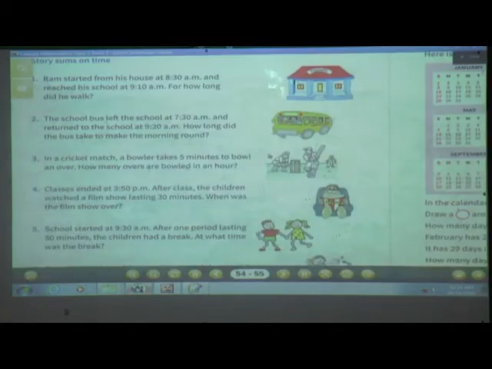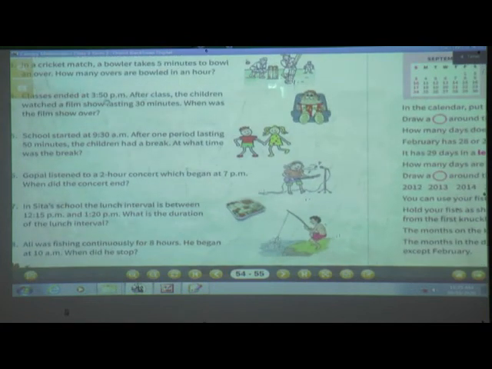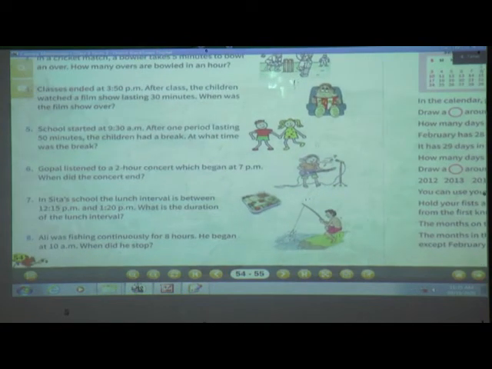Now see the next example. The 5th example we will take now. School started at 9:30 a.m. Then after one period lasting 50 minutes, the children had a break. At what time was the break? See, what is the question?